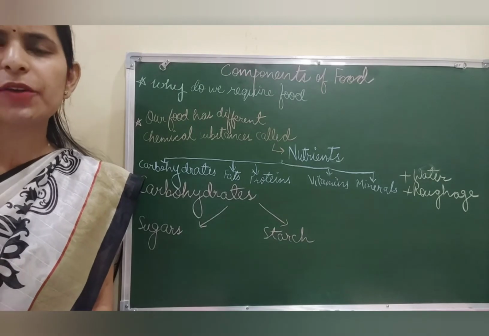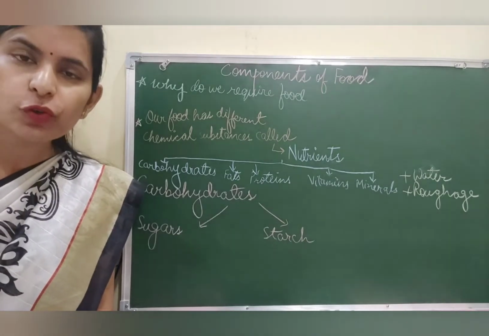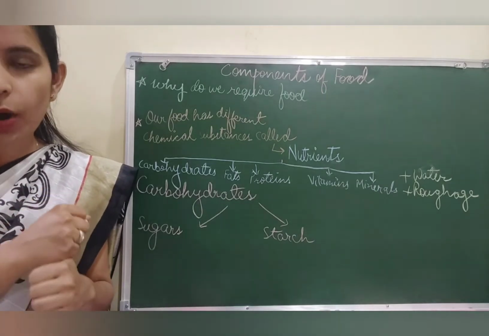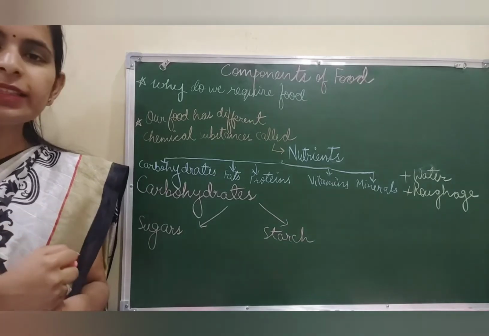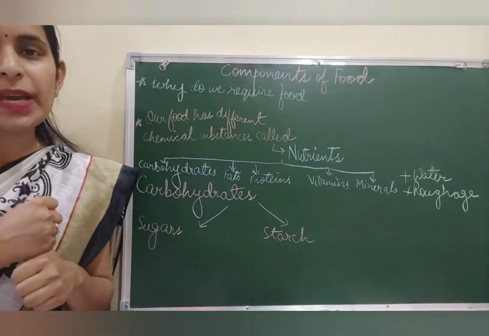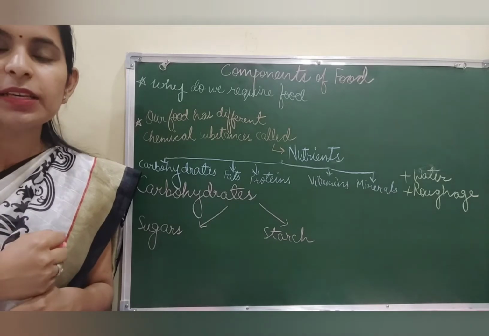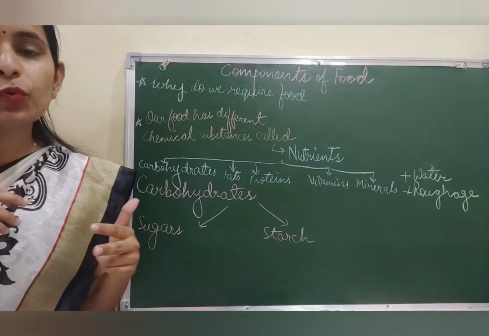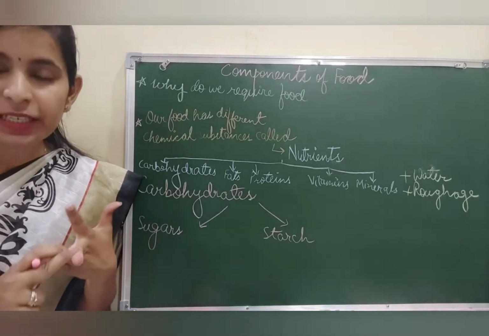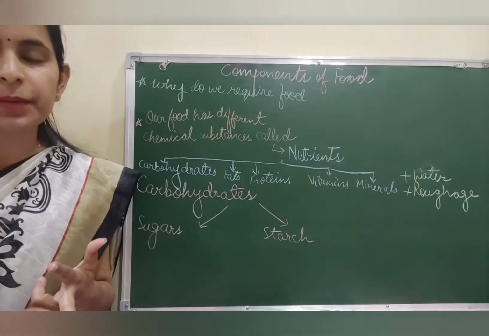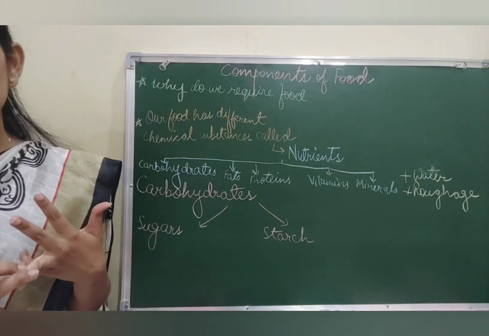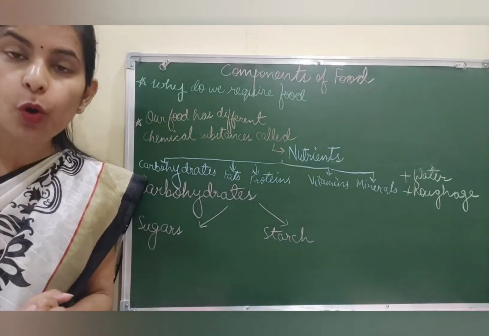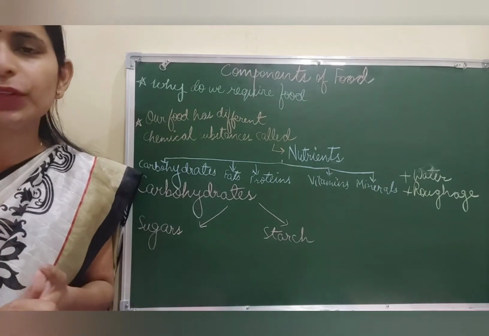Now children, food is a part of our day-to-day life, isn't it? We require food for various things. First and foremost, we require it for energy, for work and to play. Other than that, we require food for maintenance of our body, for the repair and maintenance of the body cells. Next, we require food for building our immunity, for staying protected from various diseases. Another reason we require food is for the growth of our body, especially since you all are growing at this age, so you require food for that as well.